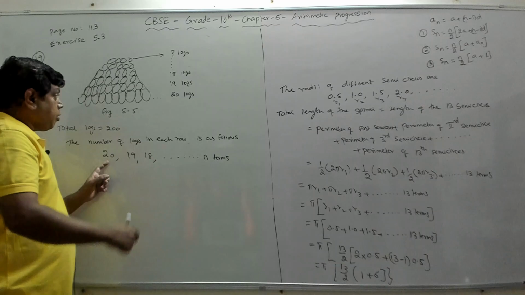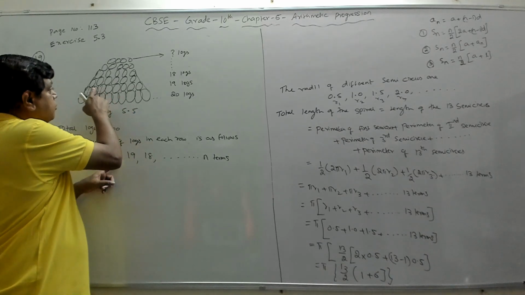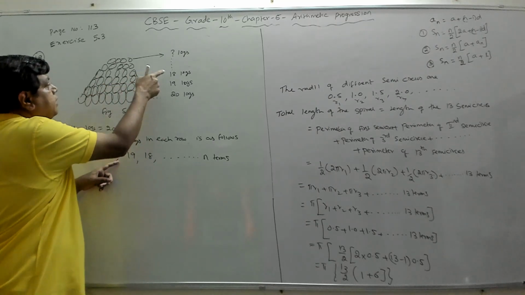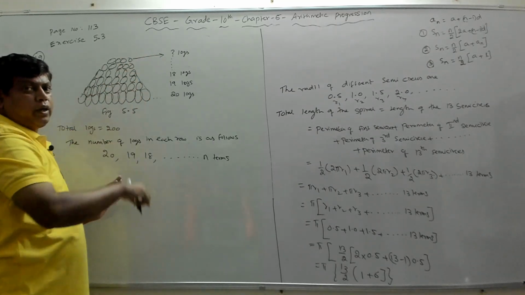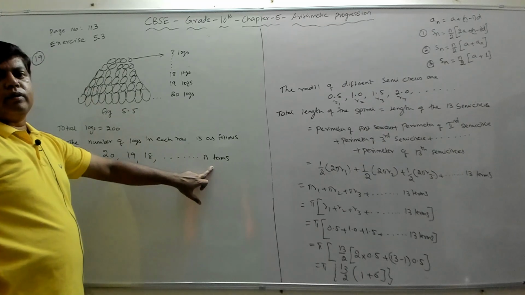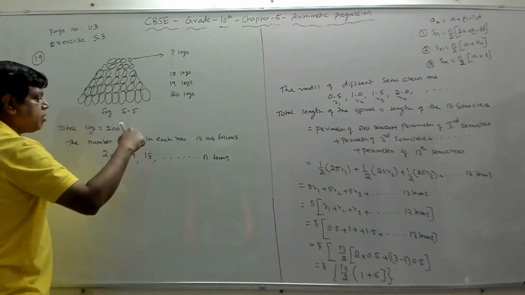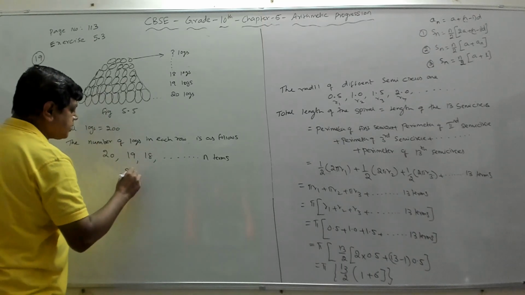The first row, the bottommost row, has 20 logs. Then the one that is above this row has 19. Above this row has 18. Then 17, like that it is going. Like that, how many? N terms. But what is given? The sum of all these logs, which means sum of n terms, is given as 200. So Sn is equal to 200.